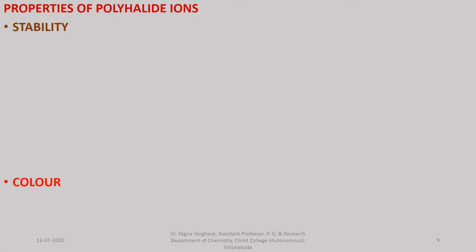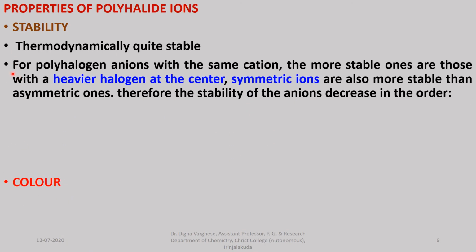Properties of polyhalide ions. First one is stability. They are thermodynamically quite stable, and for polyhalogen anions with the same cation, the most stable ones are those with a heavier halogen at the center. Symmetric ions are also more stable than the asymmetric ones. Therefore, the stability of the anions decreases in the order shown, for the same potassium ion as the metal.